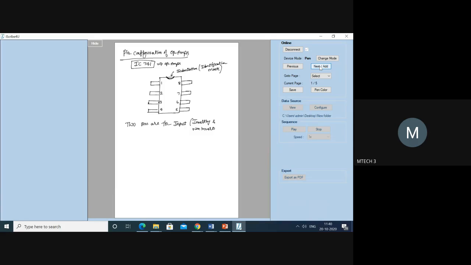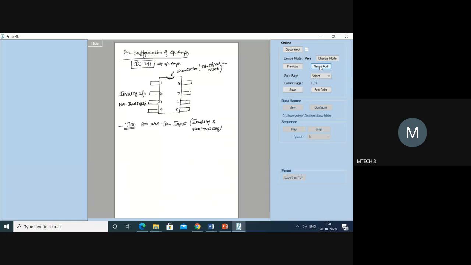Are you understanding? Yes, sir. Pin number 2 is called the inverting input. Means if you want the inverting input connection to be made, the wire has to be connected to pin number 2. That is called the inverting input. Pin 3 is called the non-inverting input. So 2 pins have been covered.